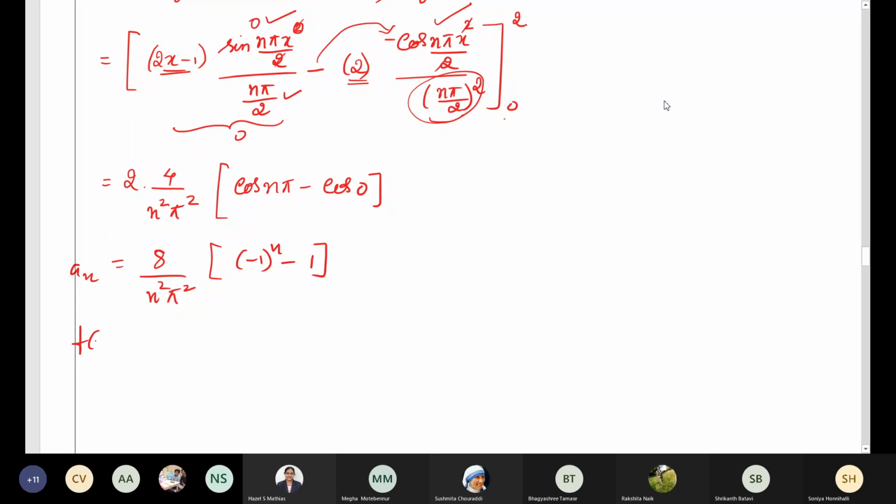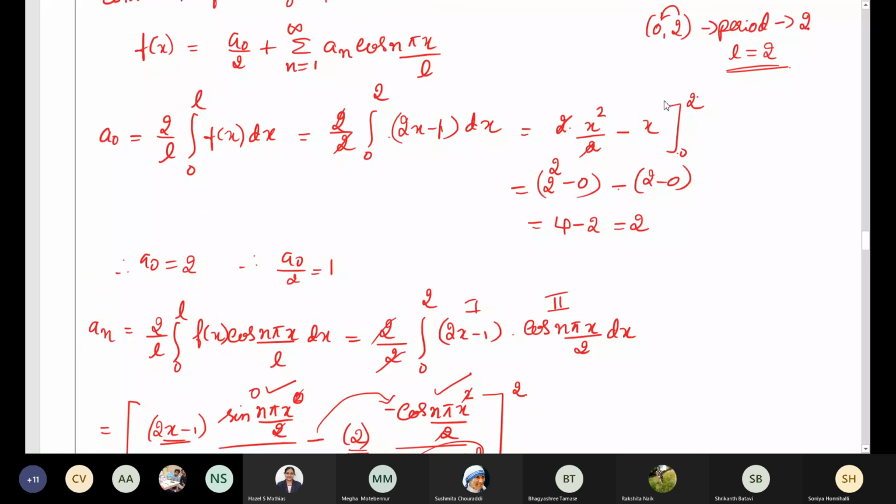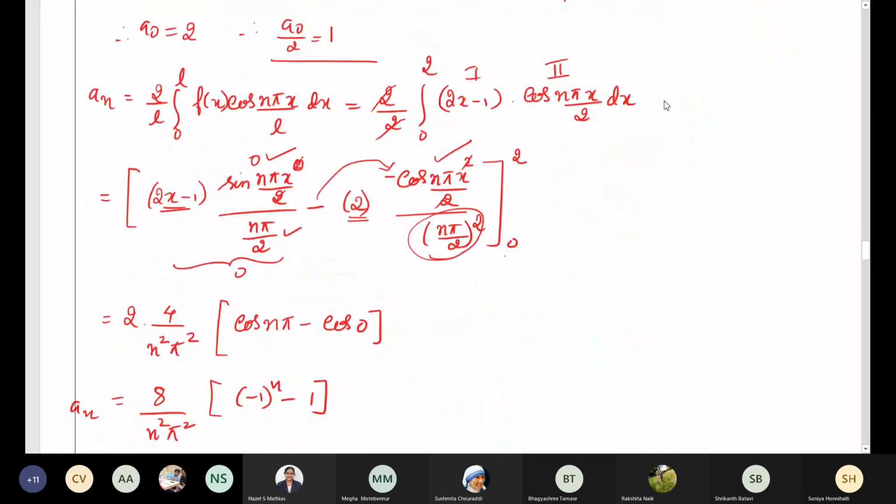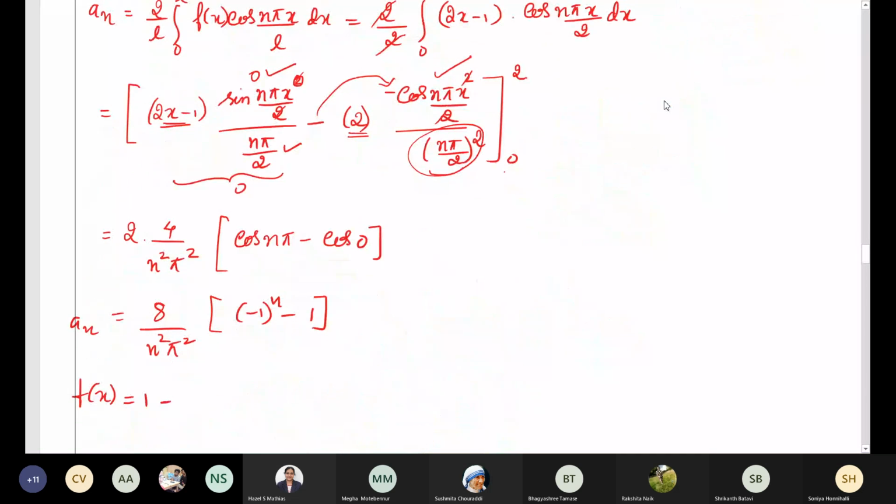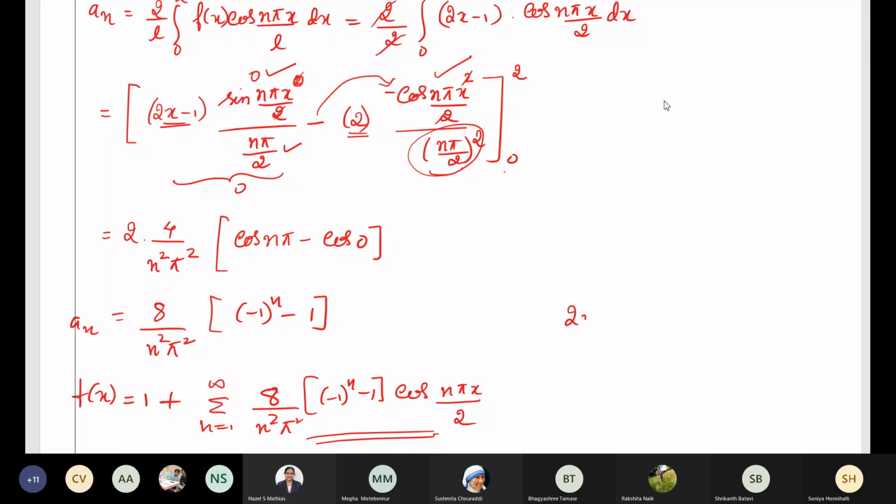Let us write the Fourier series expansion. It is a0 by 2. What is a0 by 2? It is 1. So 1 plus summation n equal to 1 to infinity an. An is 8 by n square pi square into minus 1 power n minus 1 into cos n pi x by L, L is 2. So this is the half range Fourier cosine series expansion of 2x minus 1 in the interval 0, 2. I hope these things are clear to everybody now.